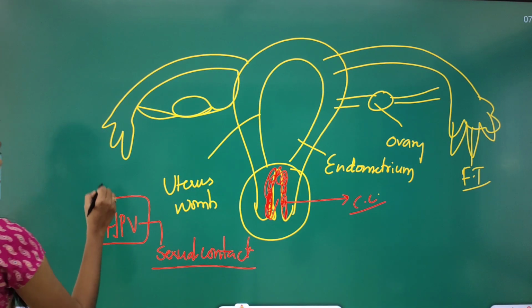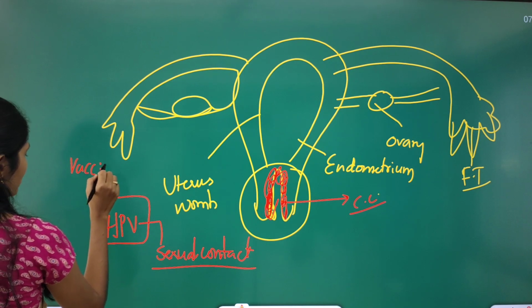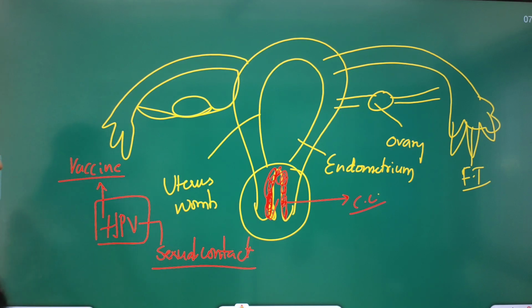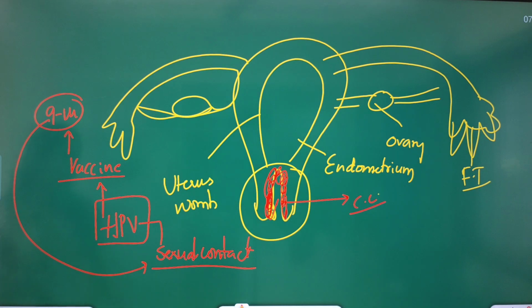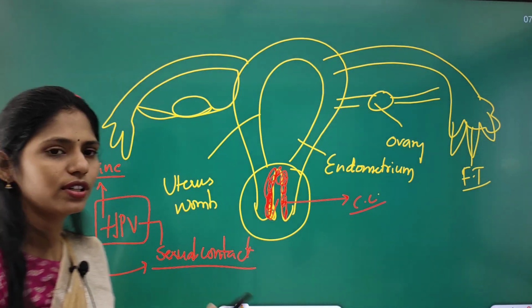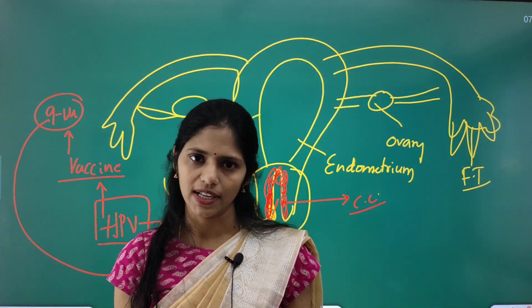Clear? So because of this, now we developed this vaccine. So the vaccine to prevent this cervical cancer will be given to girl children who are between 9 to 14 years. That means in this age they will not be having sexual contact. That means before they enter into sexual activity, they have to take this HPV vaccine.